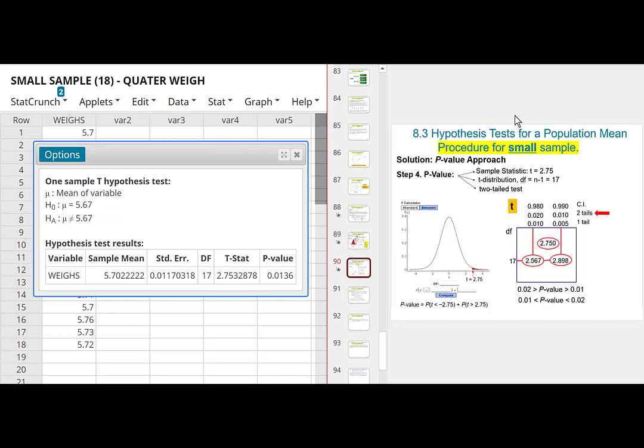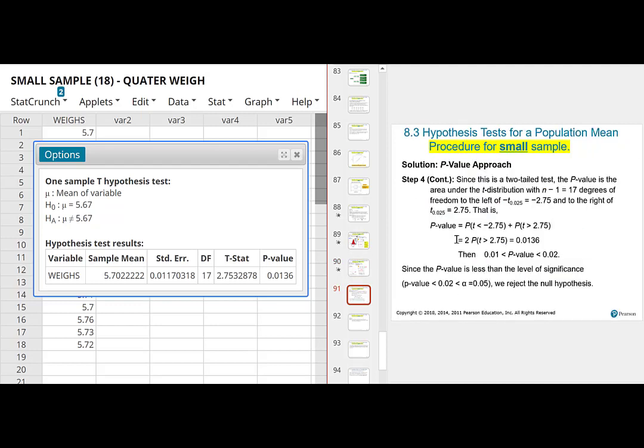You could do critical value or p-value. The p-value in StatCrunch is 0.0136 and was exactly the value that we obtained here. The p-value is 0.0136. It is an advantage to have all of these answers before you show your work. Okay, let's stop here.